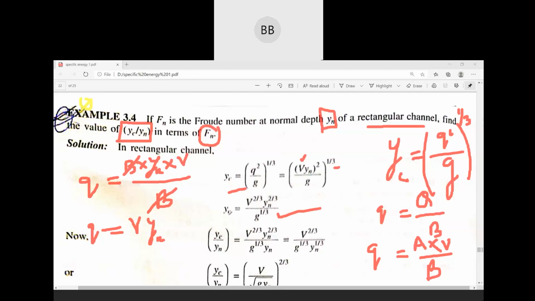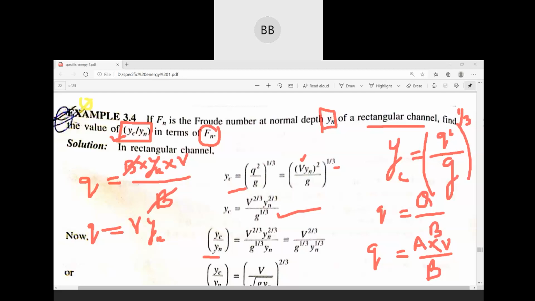So this will be the next equation. Yc is equal to v to the power 2 by 3, because here is square and then to the power 1 by 3, so it will be 2 by 3. Yn also will be to the power 2 by 3, divided by g to the power 1 by 3. So this is the yc value. But we need to find the value of yc divided by yn, so we have to divide both sides by yn to get yc by yn.